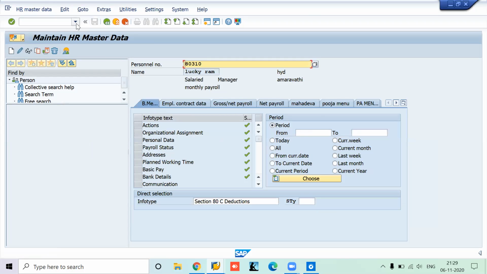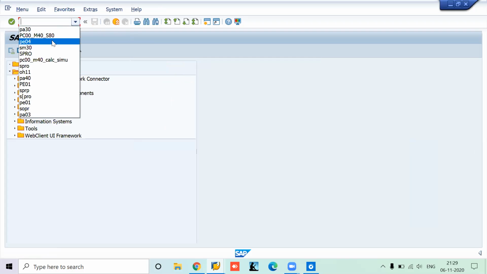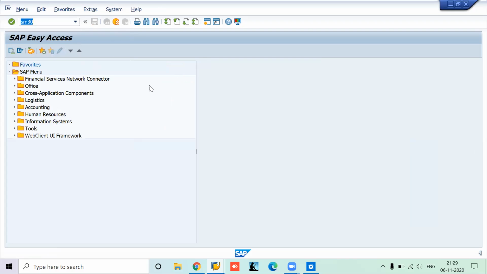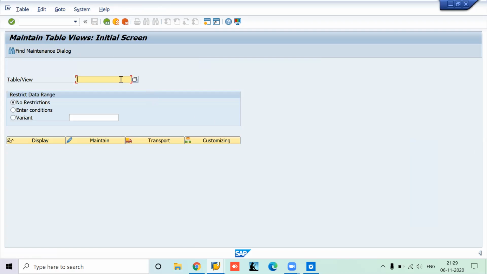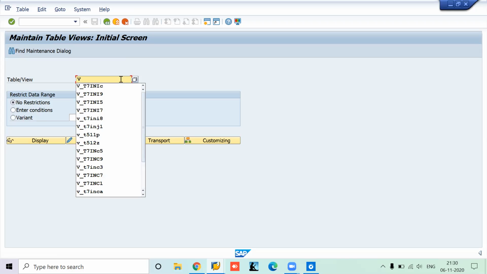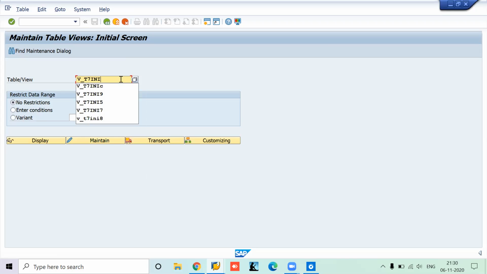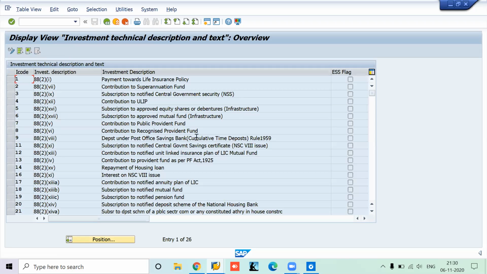Go to SM30. The table which I will be telling here is V_T7INI2, T7INI2. This is one table, and another one is next. Can I go to display? Yes, go to display. Again, very similar, there is the ESS flag.